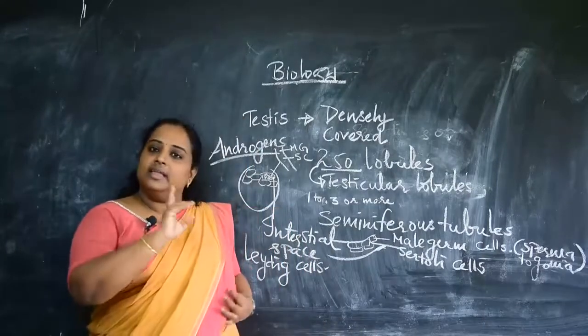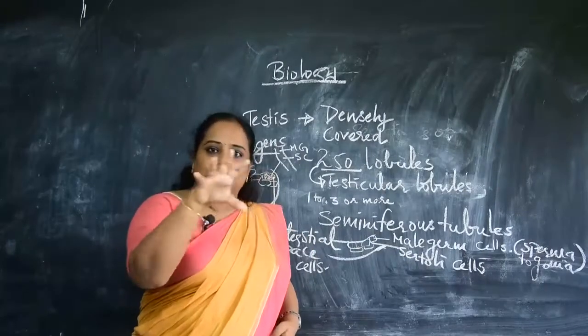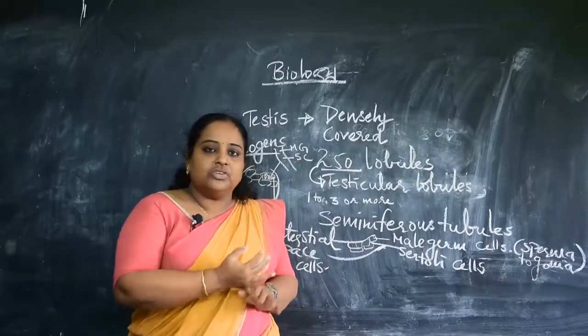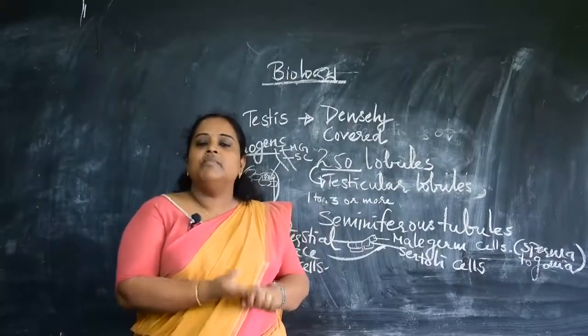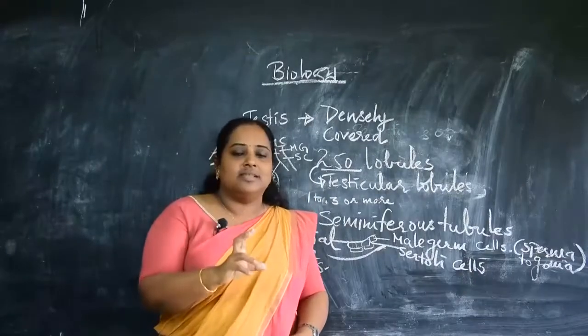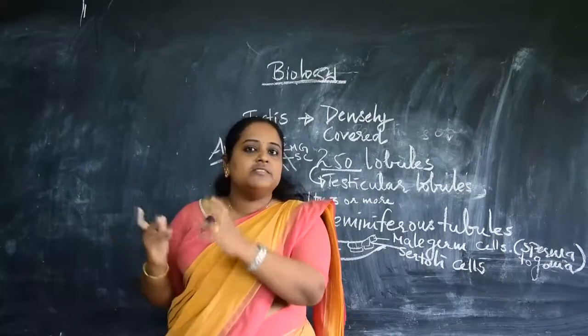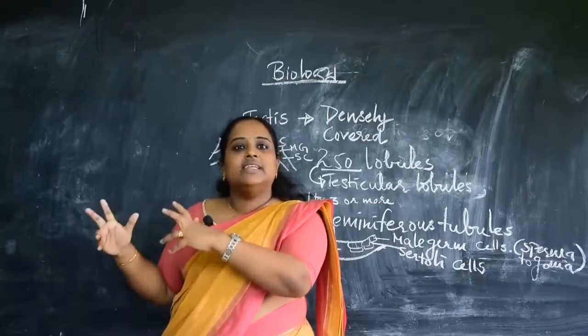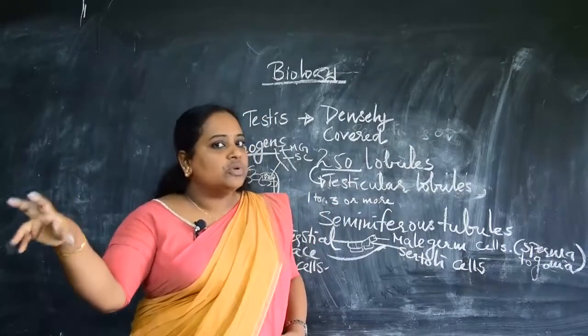In asexual reproduction, a single parent is enough, and in sexual reproduction, two partners of opposite sex are necessary. Why is it so? Because we need two opposite gametic cells for fertilization. If the ovum and sperm fuse together, we get a zygote, and that zygote develops into a new individual.